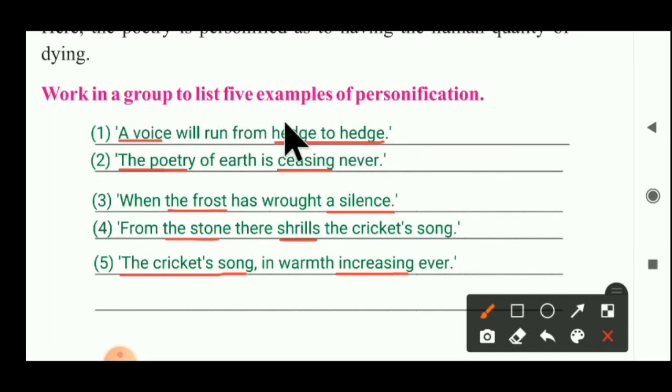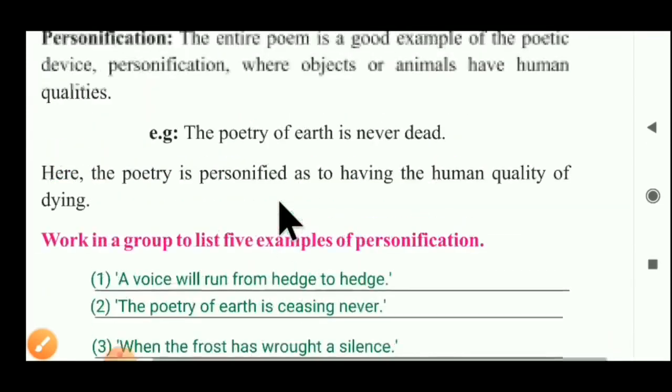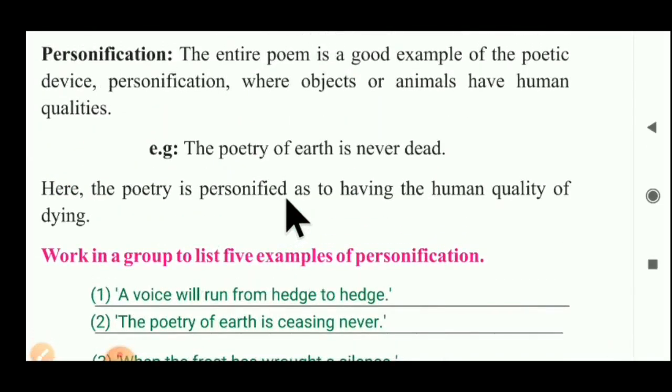You have to complete all the examples of personification in your English textbook. Can you understand, student? Here our activity number 6 is over. The remaining activities we will do in our next video.